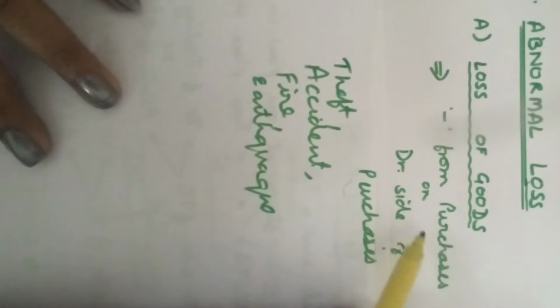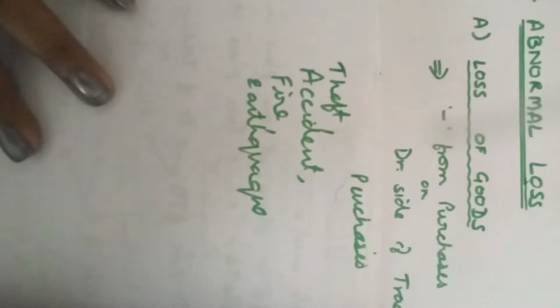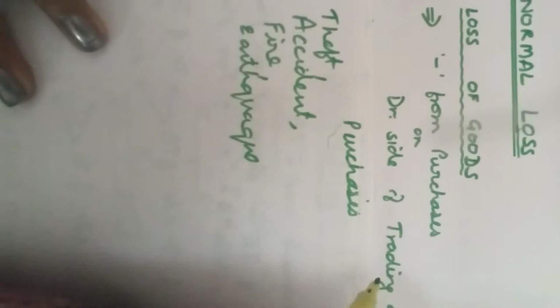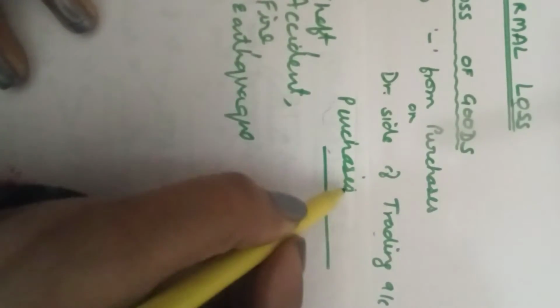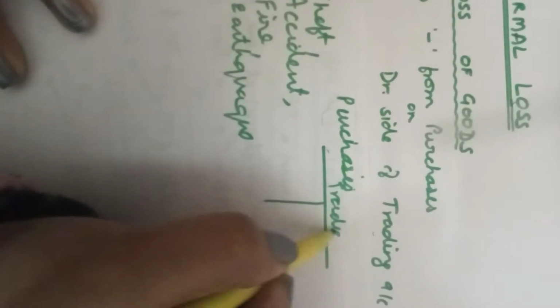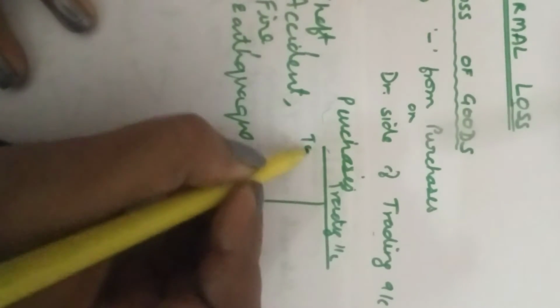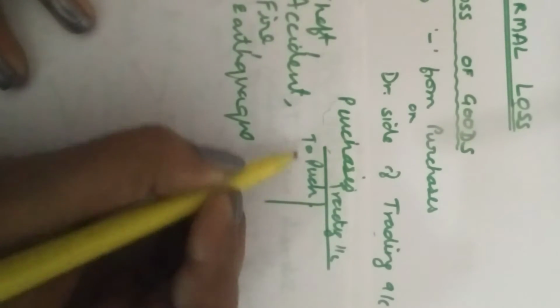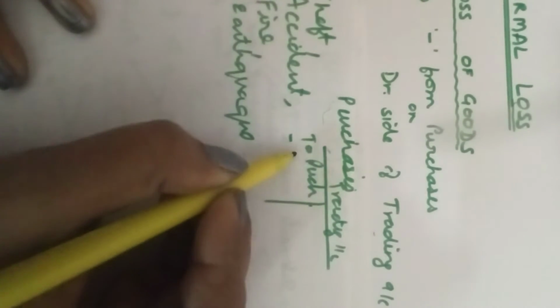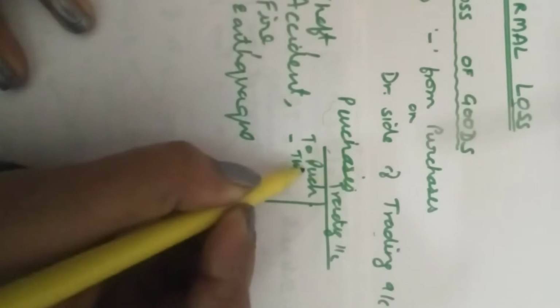Next, where are the purchases given? Remember, it is the debit side of the trading account. When we make the trading account, we write To Purchases. So on the debit side, we write purchases minus the goods lost because of theft.